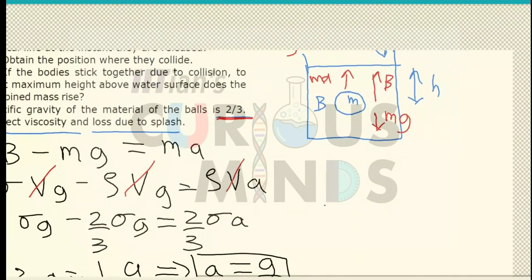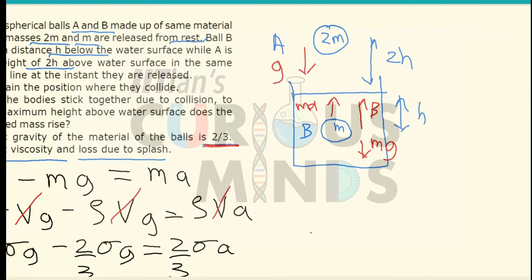This is the acceleration of the block in the upward direction. Let us first calculate the time required for the first mass and the second mass. If the first mass takes time t1 and the second mass takes time t2 to reach the surface of the water, let us first calculate this part.